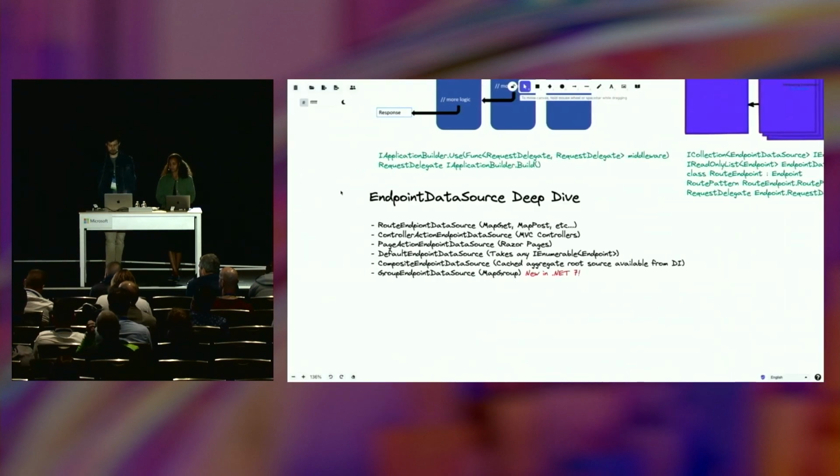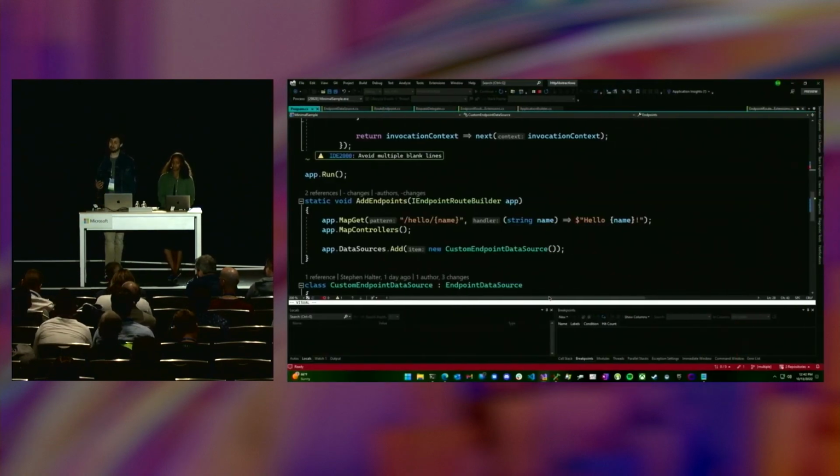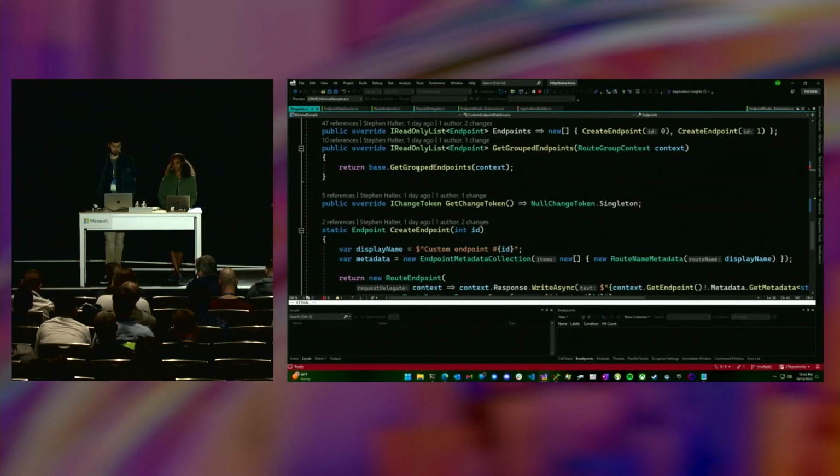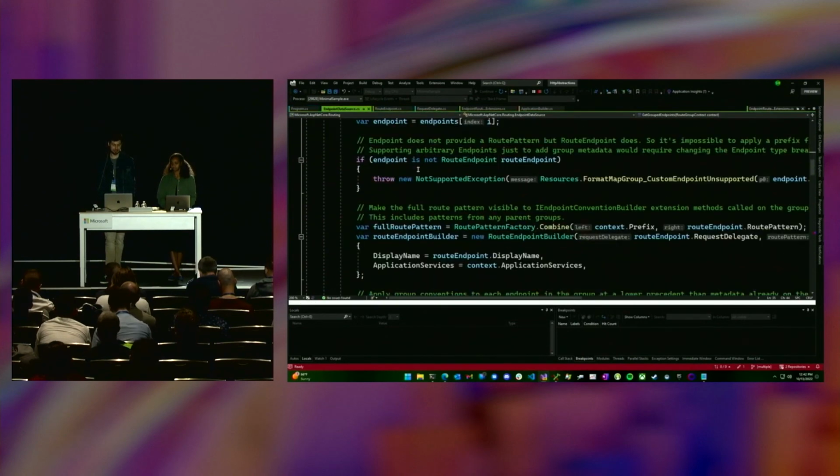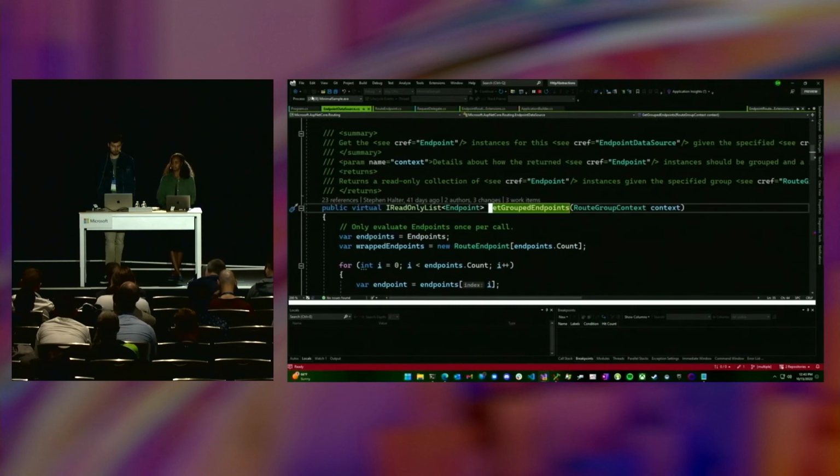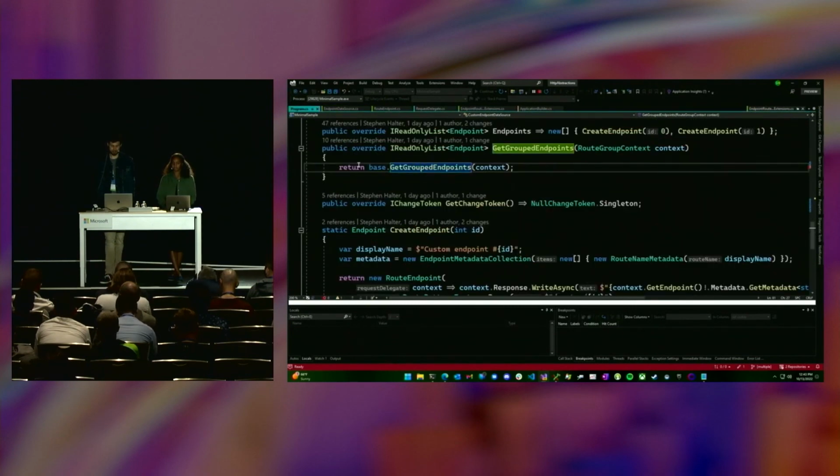So one thing that I kind of glossed over at the beginning here is we have a bunch of endpoint data sources we implement ourselves: route handlers, controllers, Razor pages. Filters work on things that look like methods. So right now, at least, they don't run on Razor pages. They do run on controllers because we have a method we can call. Same with route handlers. They're similar enough that we decided we wanted that kind of parity. It's also been a design decision we've thought about, like how breaking would it be if we added support for filters to Razor pages after the fact, especially since you can apply filters to an entire group. We're worried that would actually be pretty bad.